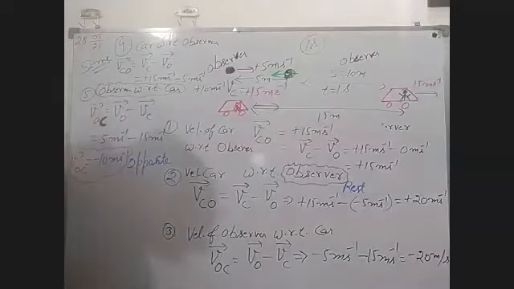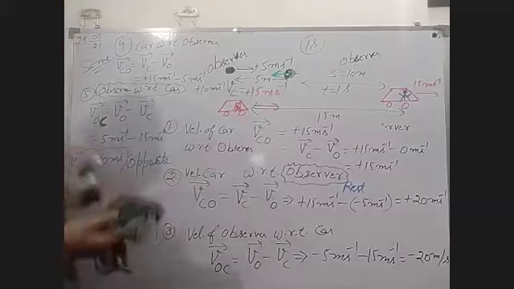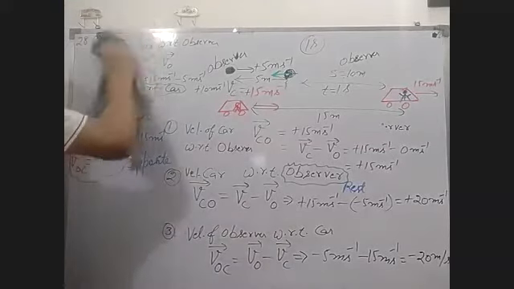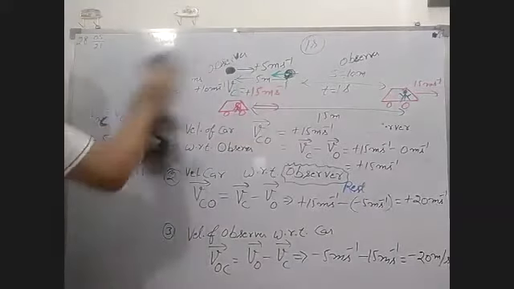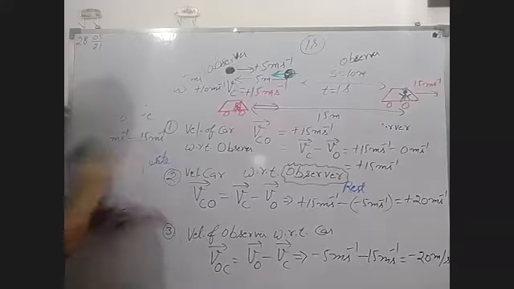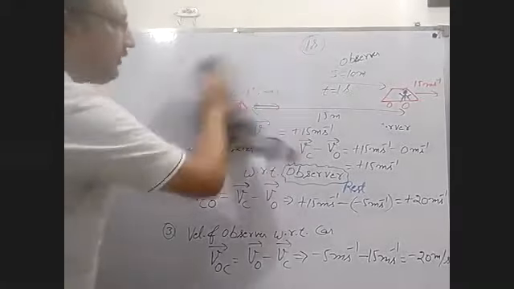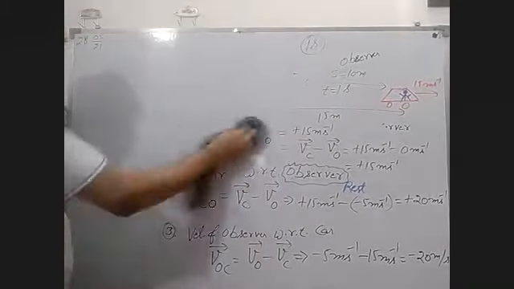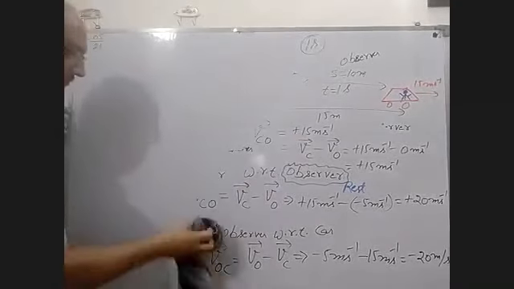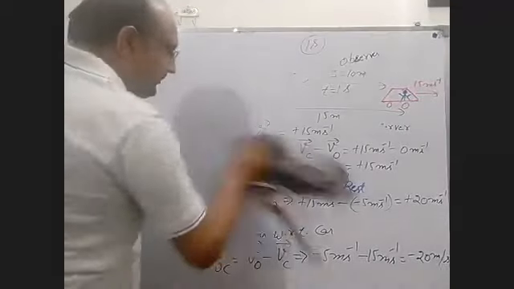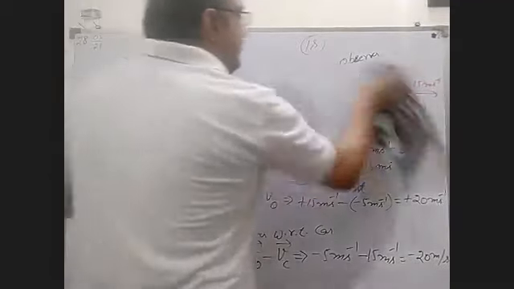Now, the next article is not the next article. The article for these numericals is the relative velocity expression.